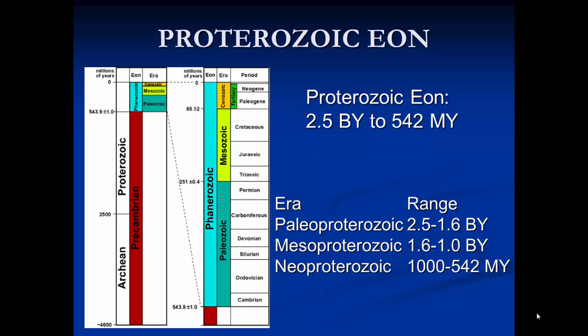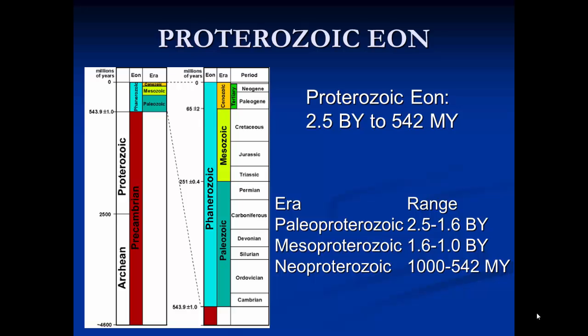Now, the Proterozoic can be broken up into three different eras. I do not expect you to know the dates that separate these different eras, but I do expect you to know the sequence in which they occur. And you can pretty much tell the sequence by looking at the prefixes on these different eras.